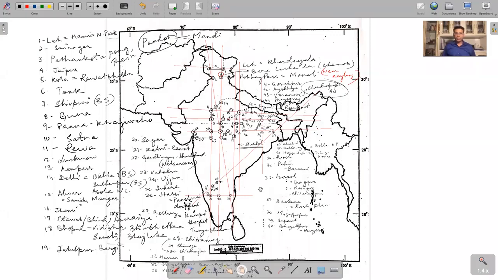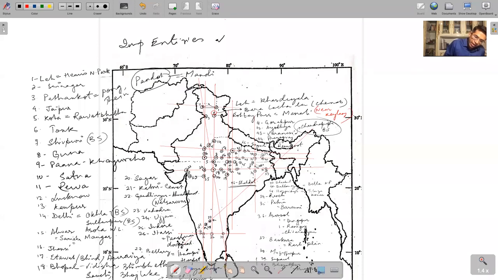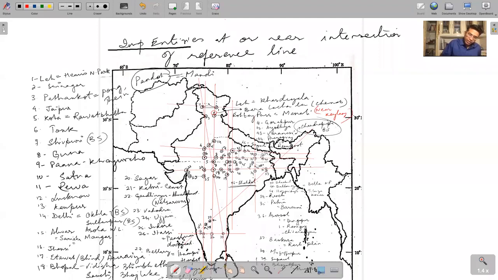We kept on clarifying some. I would call this entries at or near the intersection of reference lines. Important entries at or near the intersection of reference lines.